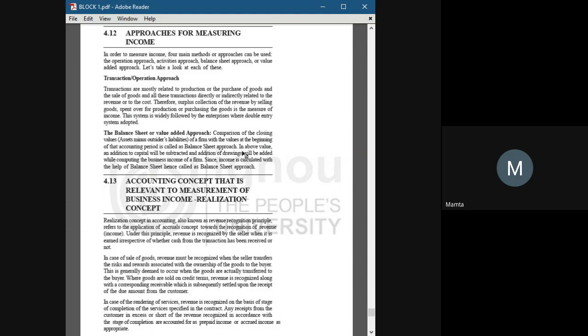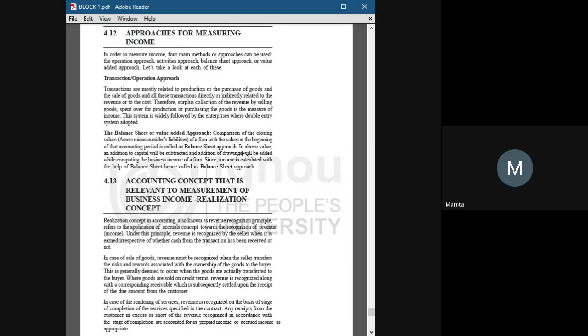But in the balance sheet or value added approach, we find the difference between the asset value in the starting period and in the closing period. Like, the accounting year starts on 1st April of every year and ends on 31st March. So we will find what was the value of our asset on 1st April, and what is the value of our asset at the end of the year.